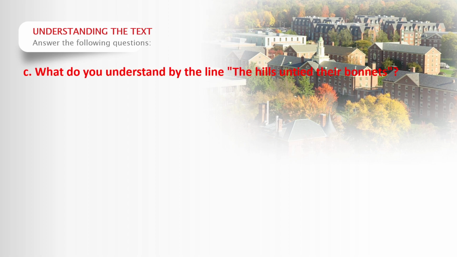Question number C. What do you understand by the line "the hills untied their bonnets"? This line is taken from the second stanza. The hills untied their bonnets. Okay, so what does this mean? What do you understand by this term or by this line? The hills untied their bonnets.